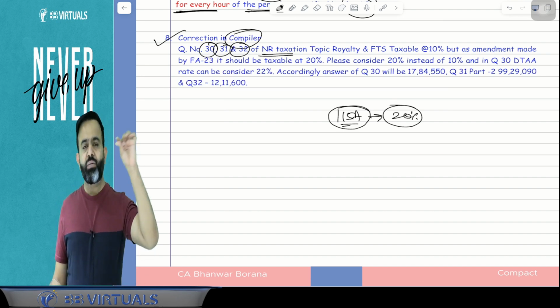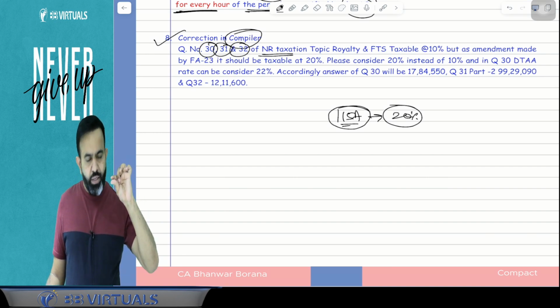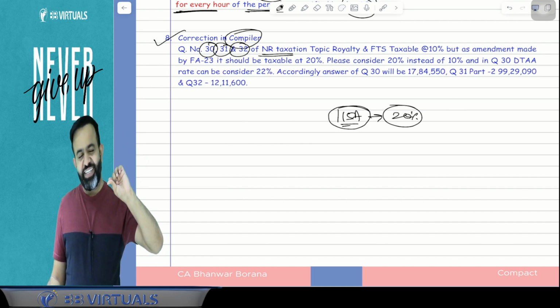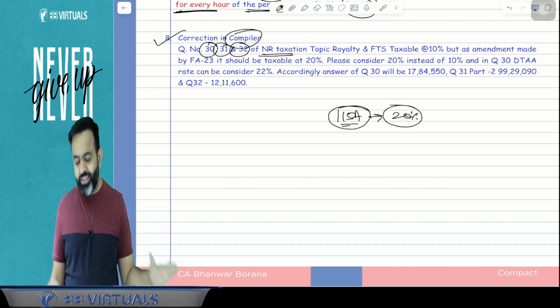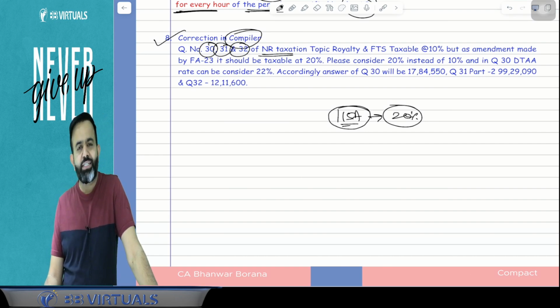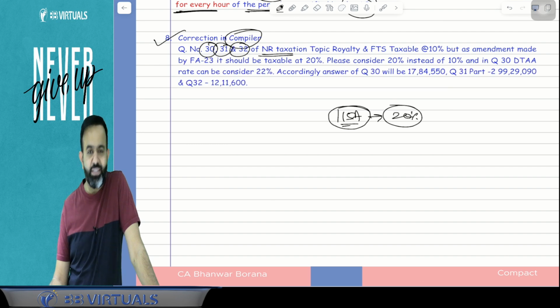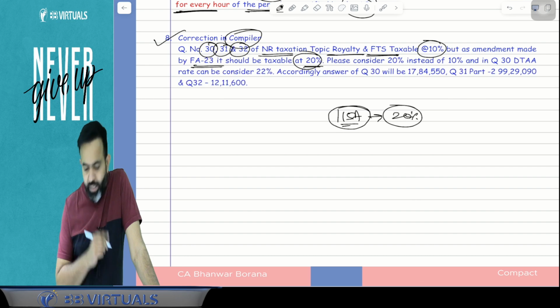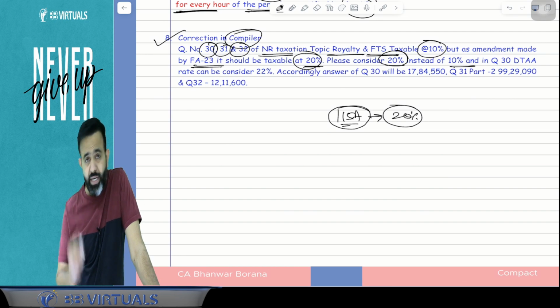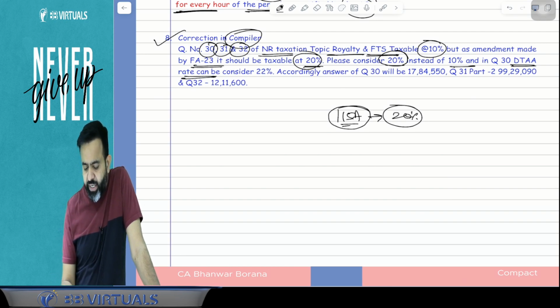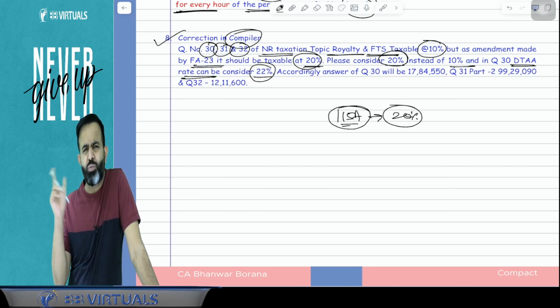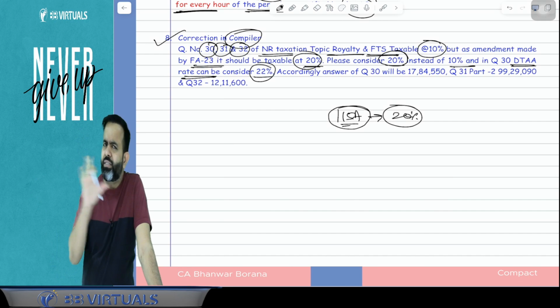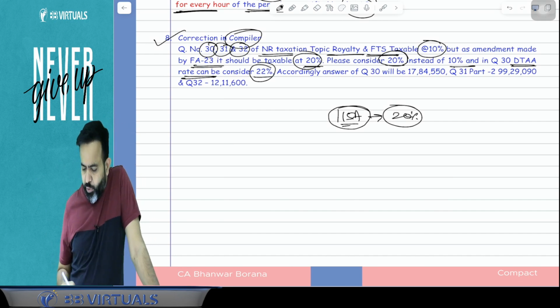But what happened in question numbers 30, 31, 32? I just forgot to change the rate, and in all three questions I have considered 10%. Please make the change and consider 20% instead of 10%. So in the NR taxation topic, royalty and FTS were taxable at 10%, but as per the amendment it should be taxable at 20%. In question number 30, the DTAA rate can be considered as 22% instead of 12%. Just consider 22%, and accordingly your answer will change.